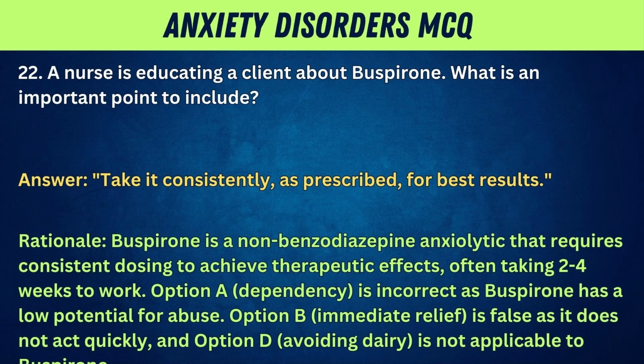Rationale: buspirone is a non-benzodiazepine anxiolytic that requires consistent dosing to achieve therapeutic effects, often taking 2 to 4 weeks to work. Option A, dependency, is incorrect as buspirone has a low potential for abuse. Option B, immediate relief, is false as it does not act quickly. And option D, avoiding dairy, is not applicable to buspirone.